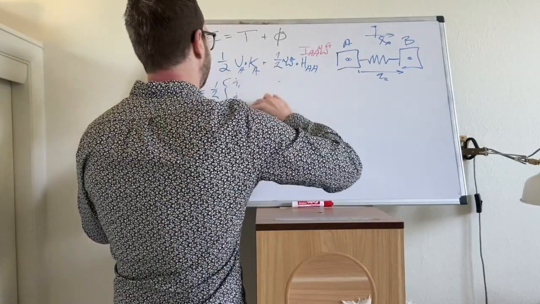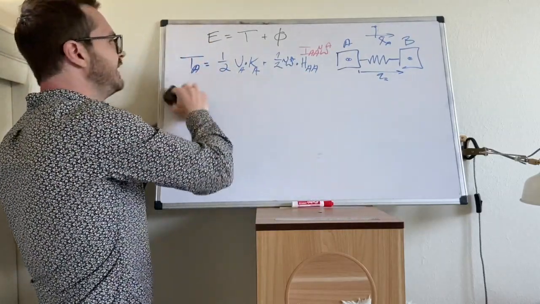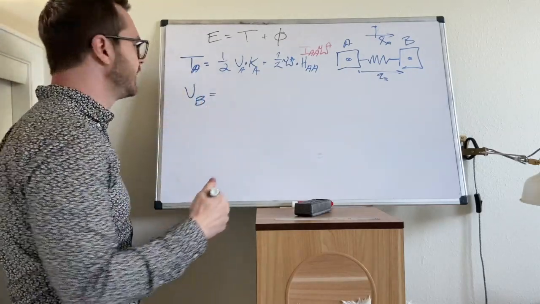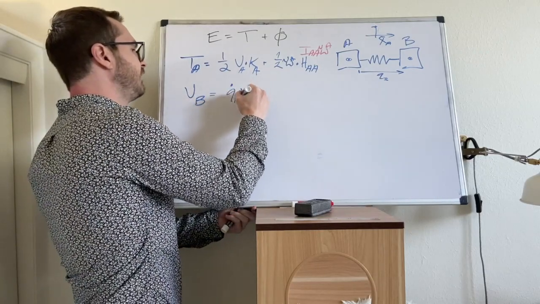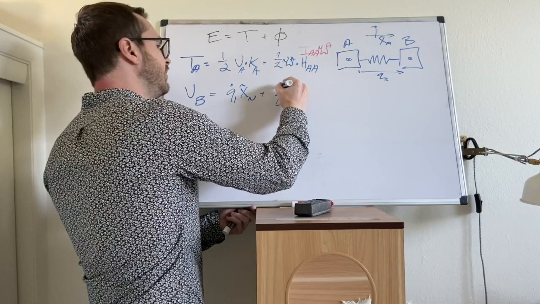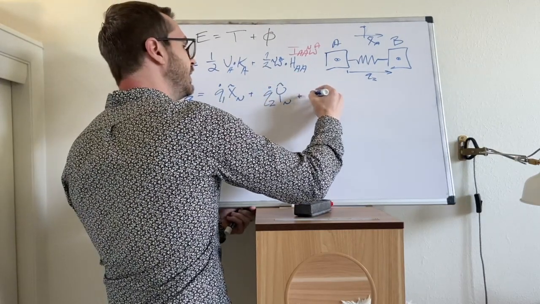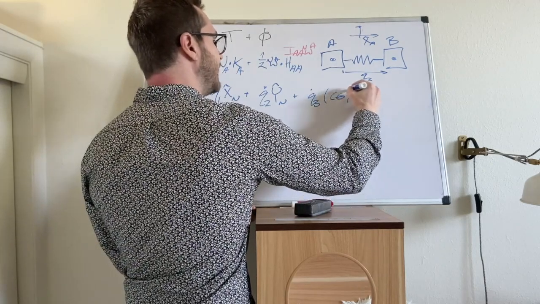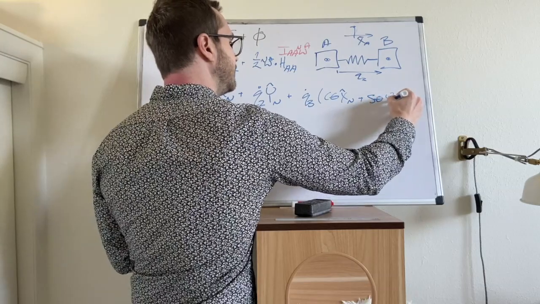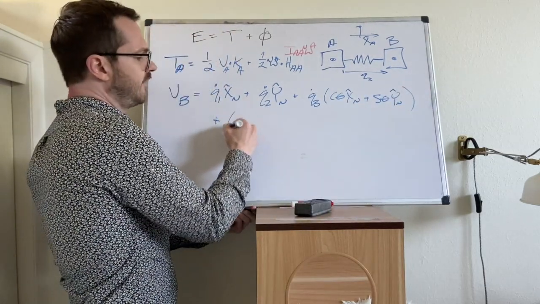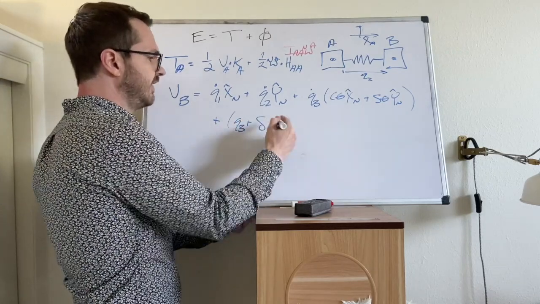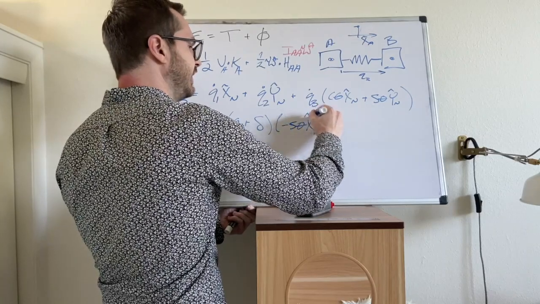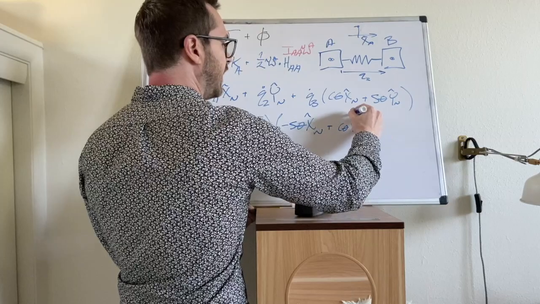Let's talk about then VB now. And I'm going to put this all in the inertial frame. So we had Q1 dot X hat N, we had Q2 dot Y hat N, we had Q3 dot, and this is going to be cosine theta X N, sine theta Y N, and then we also have Q3 plus delta, and that was Y hat A, so that is negative sine theta X N plus cosine theta Y N.